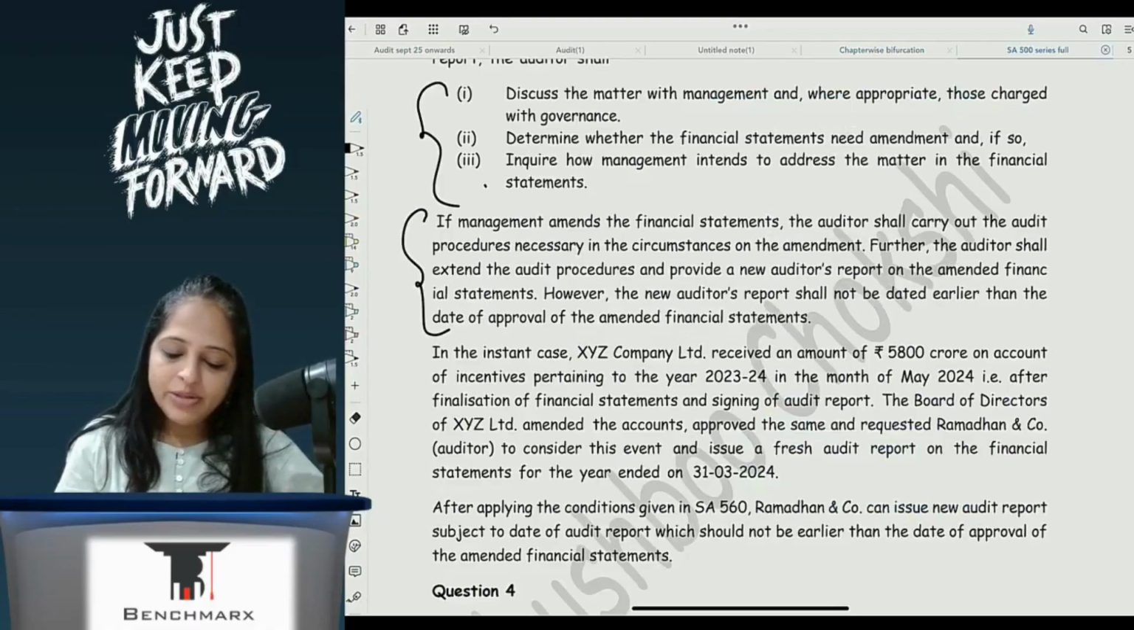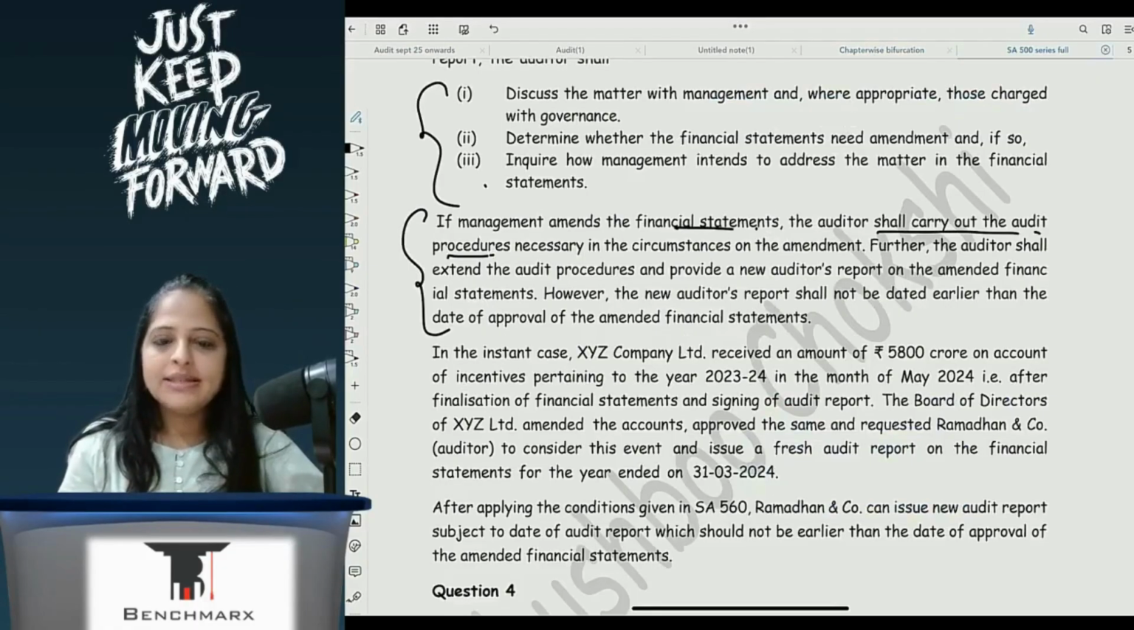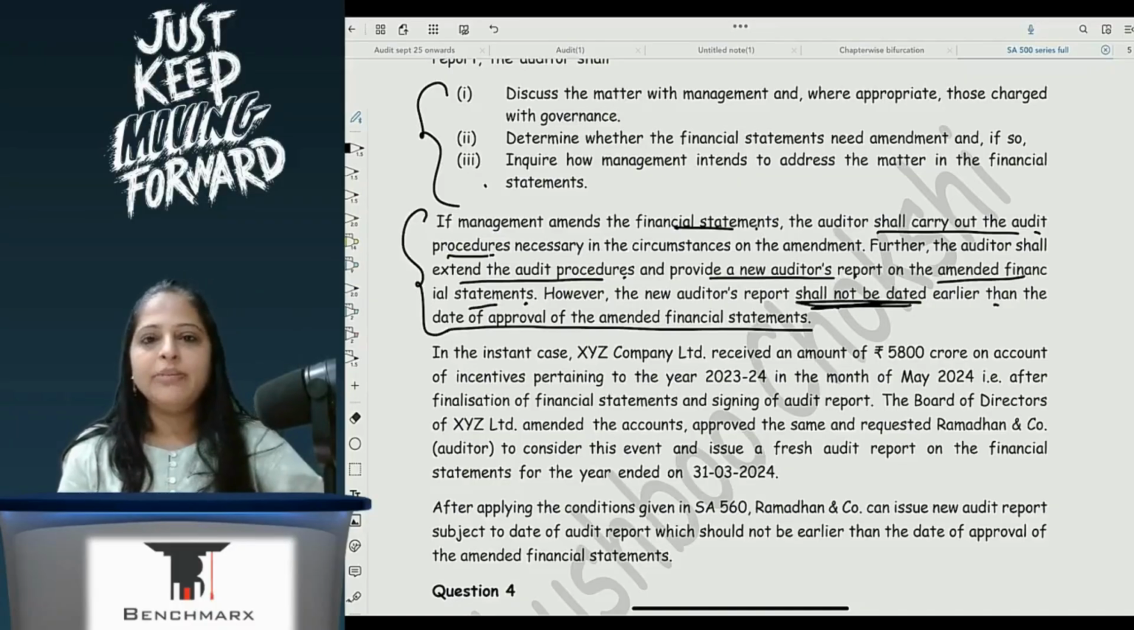See, if the management amends the FS, the auditor shall carry out the audit procedures necessary in the circumstances. Further, the auditor shall extend audit procedures and provide a new report on the amended financial statements. However, the audit report shall not be dated earlier than the date of approval of the amended FS.